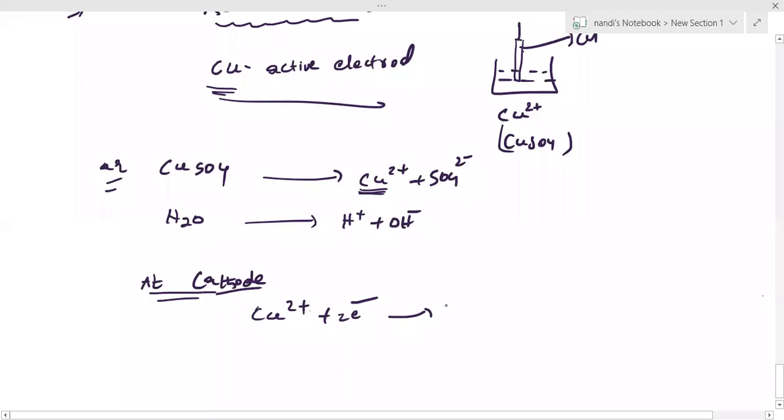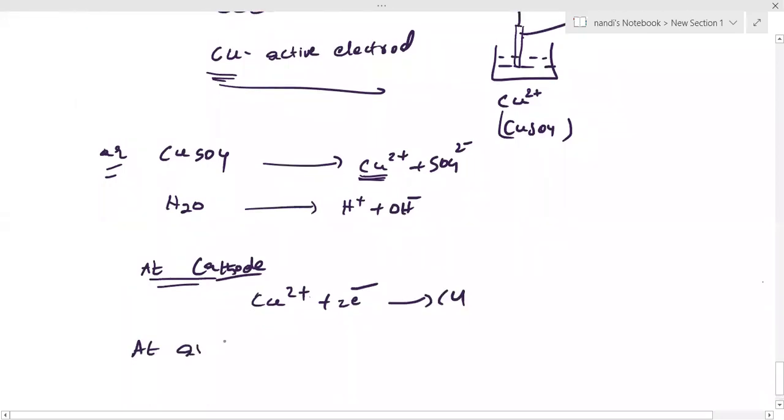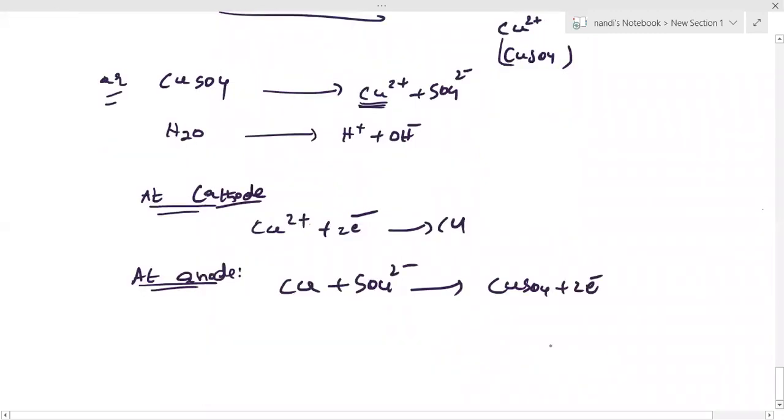Next, at the anode: Cu plus SO4 2 minus gives rise to CuSO4, which may dissociate again into Cu2 plus and SO4 2 minus. Observe the anode reaction.